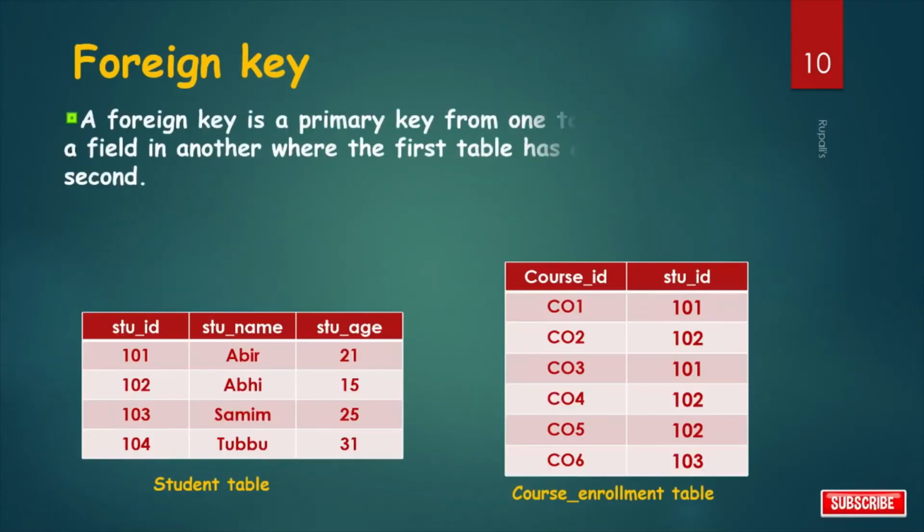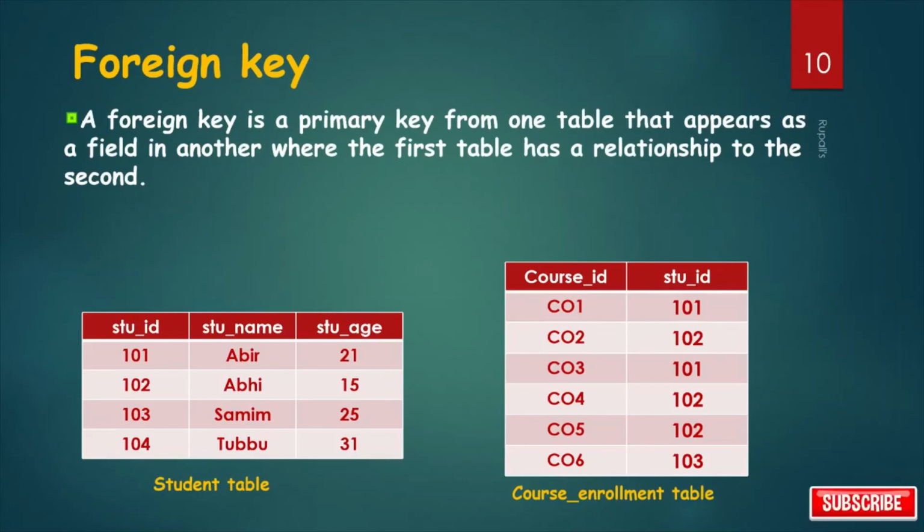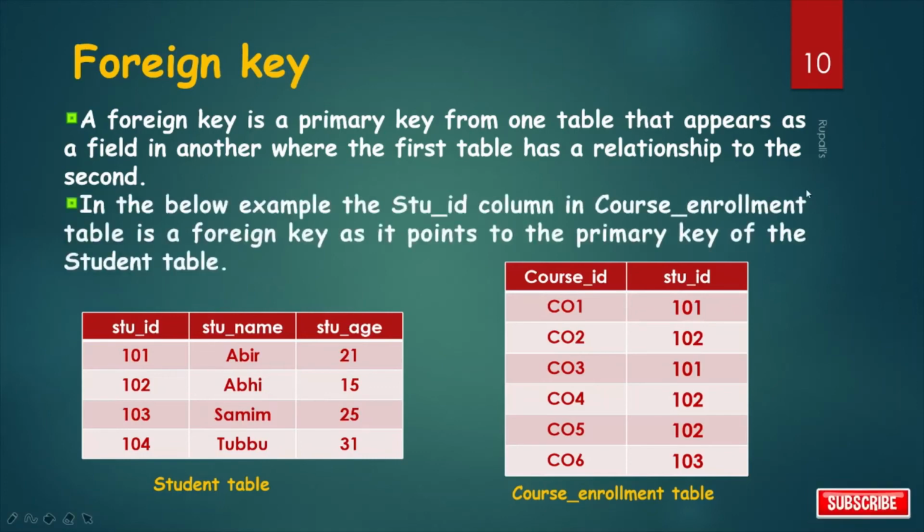Foreign key. A foreign key is a primary key from one table that appears as a field in another where the first table has a relationship to the second. So we can say a foreign key is a key used to link two tables together. Or a foreign key is a field in one table that refers to the primary key in another table. So for this example, there are two tables.